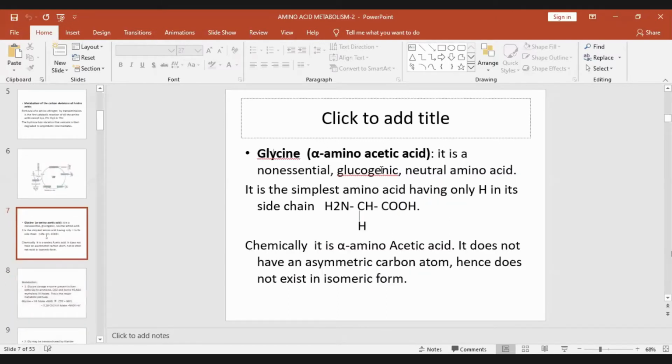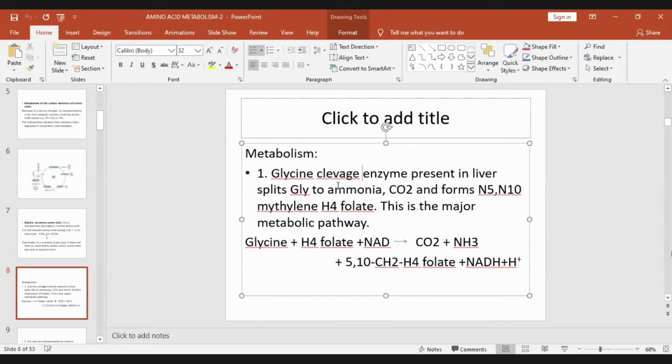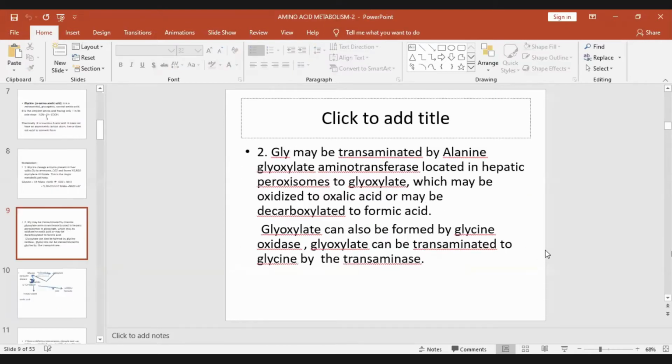So glycine, which is alpha aminoacetic acid, the simplest amino acid with only H in its R chain. It's so small, yet it is very important because of its metabolic role. First thing in its catabolism, the glycine cleavage enzyme present in liver splits glycine to ammonia and carbon dioxide. The one carbon is taken by tetrahydrofolate to form N5,N10-methylene tetrahydrofolate, and NAD is required, which removes the hydrogens. So this is the major catabolic pathway of glycine.